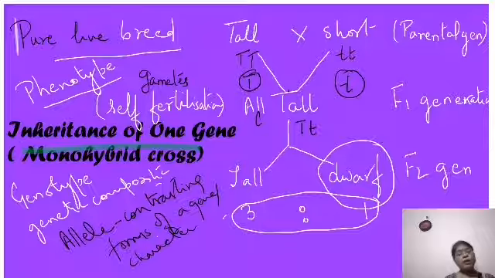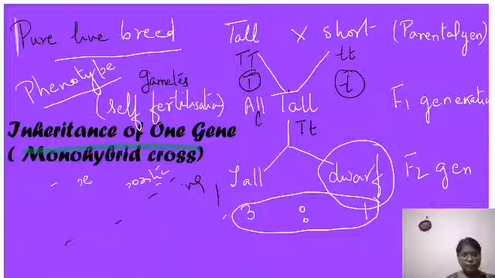Now again you have to make the gametes and form the individuals. So let's make the gametes and form the individuals. I won't take another page, because then I have to make it again, so I'm doing it here only for you.